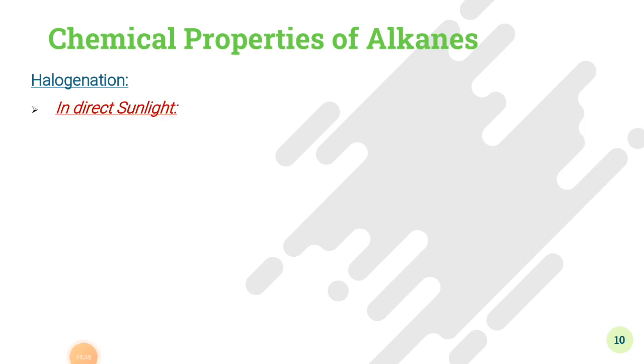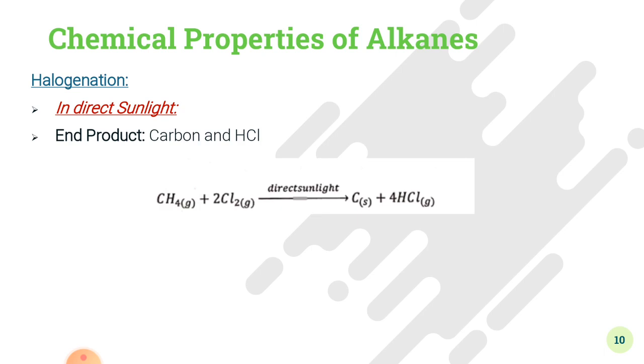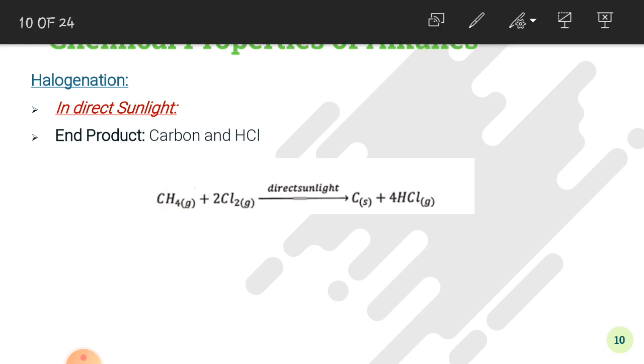Now we will discuss halogenation in the direct sunlight. First we discussed halogenation in the diffuse sunlight. Now we are discussing halogenation in the direct sunlight. In the direct sunlight, the end product is carbon and HCl. For example, if methane reacts with chlorine in the direct sunlight, it will result in the formation of carbon as well as 4 molecules of HCl.